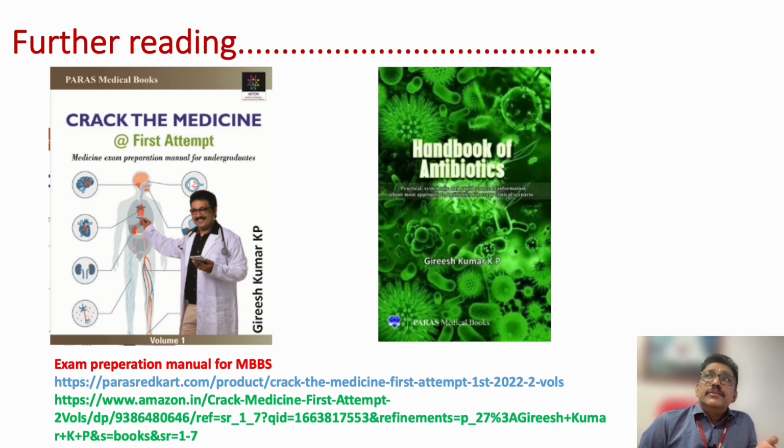Otherwise, platelet transfusion should never be given prophylactically in dengue fever, because the transfused platelet will not survive in our body more than 24 hours. Even if it survives, the amount will be very, very low. So if needed, you give platelets. If not needed, don't give. Prophylactic transfusion has no role in dengue fever.